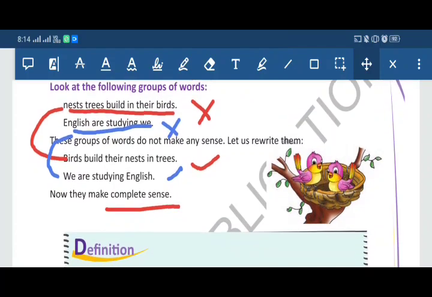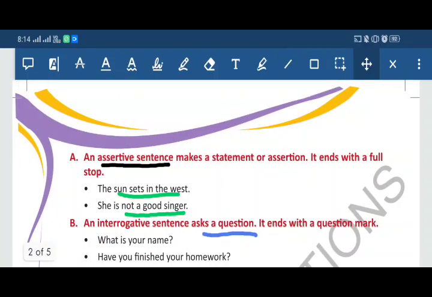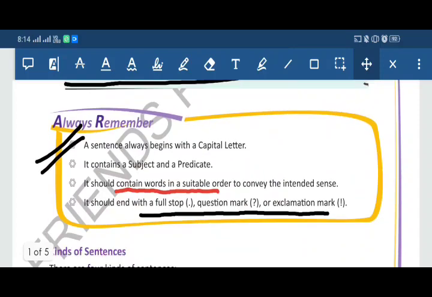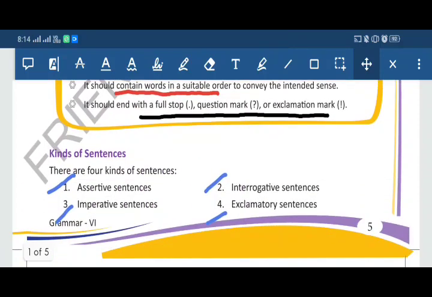Now come to the kinds. First kind is assertive sentence. It always makes a statement or assertion. Second, interrogative sentence. It always asks a question. Third, imperative sentence. It always expresses a command, request or wish. Fourth is exclamatory sentence. It always expresses a strong and sudden feeling.